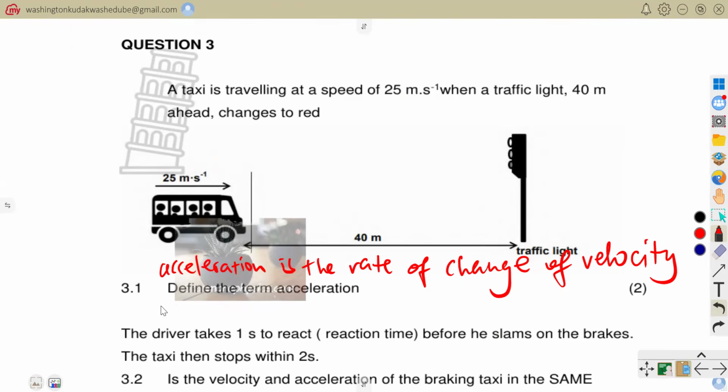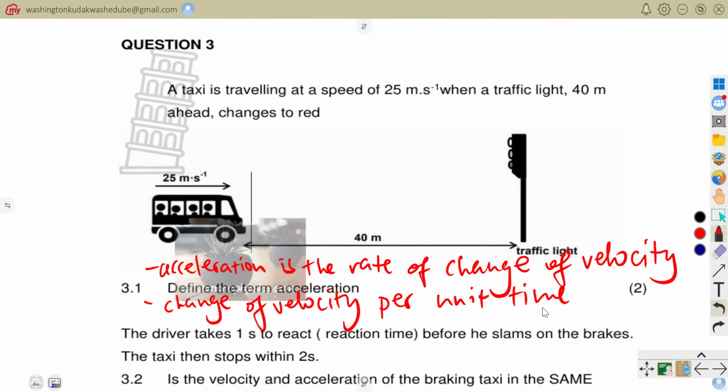Or else you would say change of velocity per unit time. So change of velocity per unit time simply means a rate where you would have delta V over what? Delta T. So this velocity is changing per unit time. So that is what acceleration simply means.